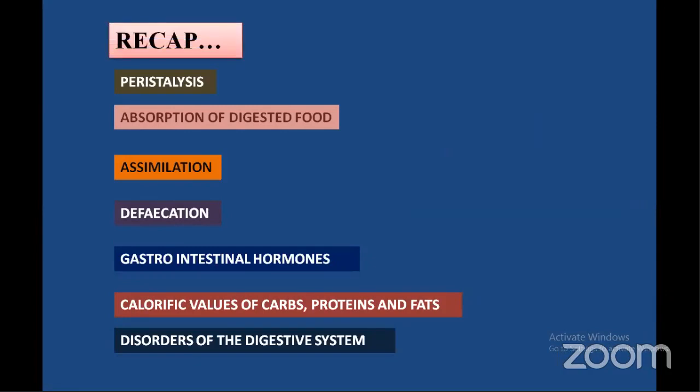Okay. So today we have discussed different topics like peristalsis, absorption of digested food, assimilation, defecation, gastrointestinal hormones, calorific values of carbs, proteins, and fats, and disorders of the digestive system. Okay, dear students, I hope you have followed every concept well, and let's go for assessment.